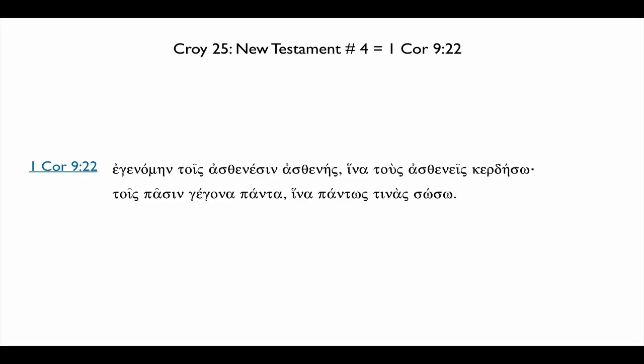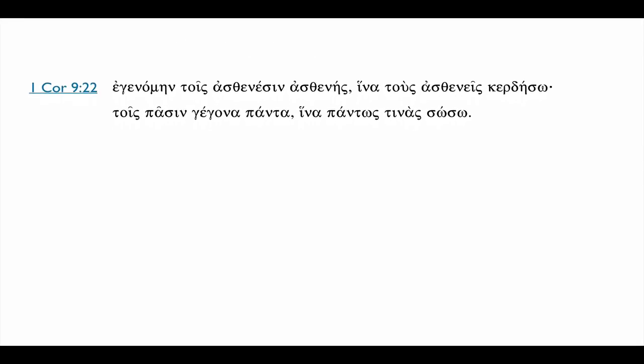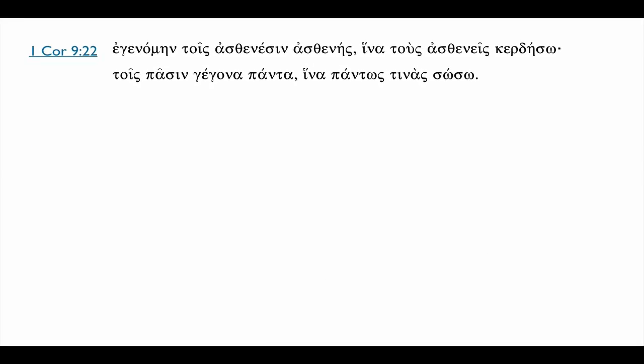This is Croy chapter 25, New Testament number 4, which is 1 Corinthians 9:22. Egenamein tois asthenesen asthenes, hina tous asthenes kerdeso, tois passen gegona panta, hina pantos tenos soso. Almost has a bit of a poetic cadence to it. Let's begin breaking it down.